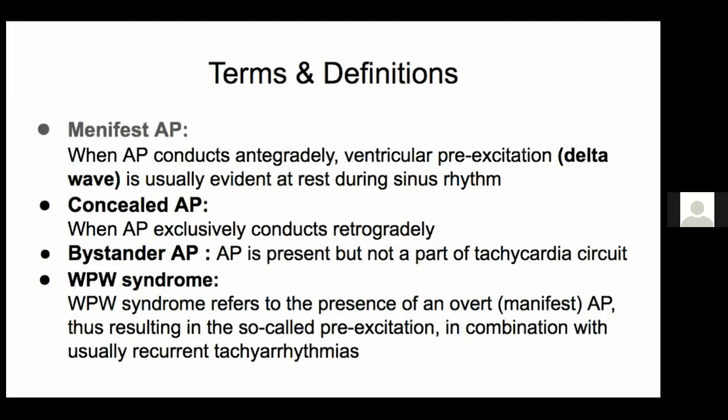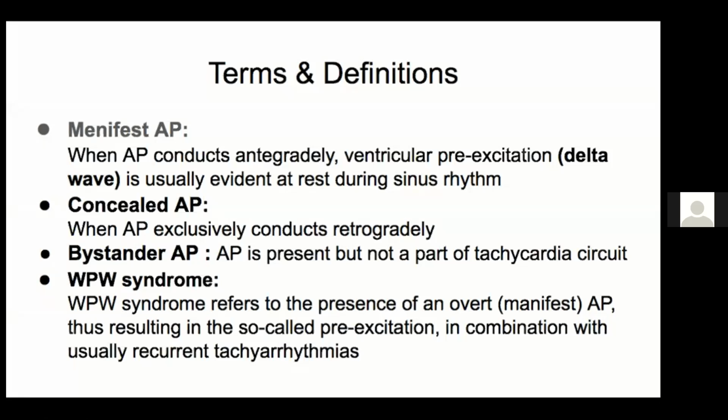Then a kind of AP is known as a bystander AP, which is present, but it is not a part of the tachycardia circuit. For example, let's say atrial fibrillation is going on and there is a pathway. So that will be a bystander. It is not participating critically in the circuit.